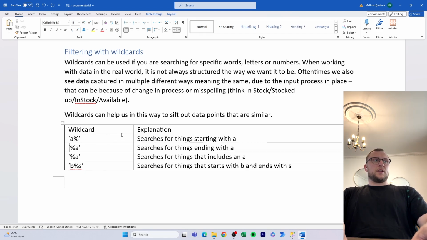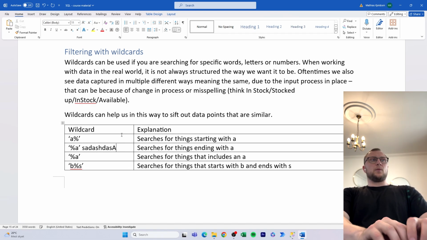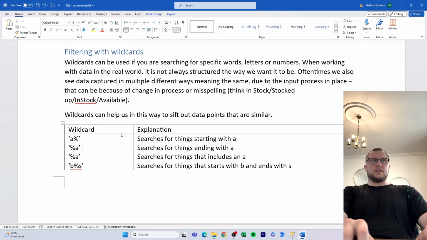The other side of it is that if we put the percentage marker in the beginning, it means that anything can come before, and it just has to end with an A. If it doesn't end with an A, we won't find it searching like this. And then here, I can actually see there's something wrong with the content. This is what we're doing.